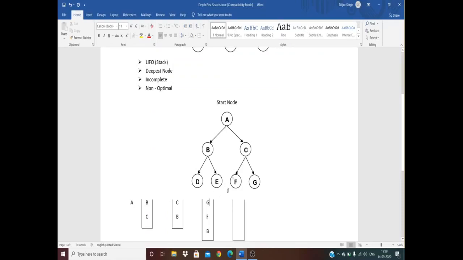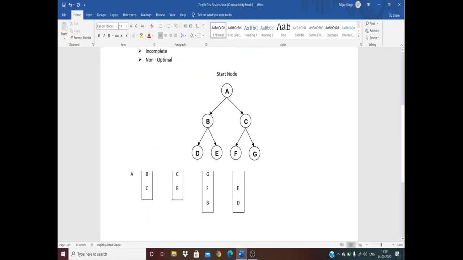And after F, F also does not have any children. So we'll again backtrack and then we will go to B. After reaching B, B was pushed in, so B will be popped out first, and after B is popped out, we will be having D and E.